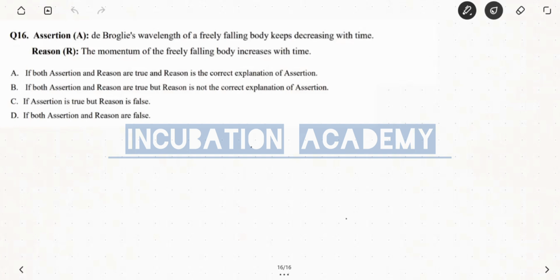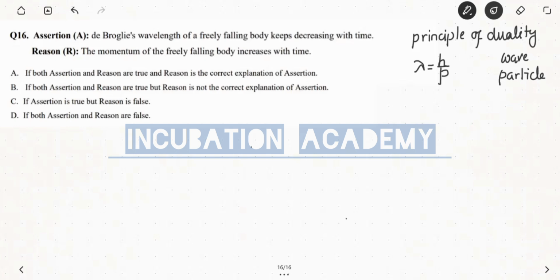Actually, the de Broglie wavelength is a hypothesis. According to that hypothesis, it is designed on the principle of duality. That means if you think of anything as a wave, there is a particle associated with it. Here we are saying that the duality of wave and particle coexist.